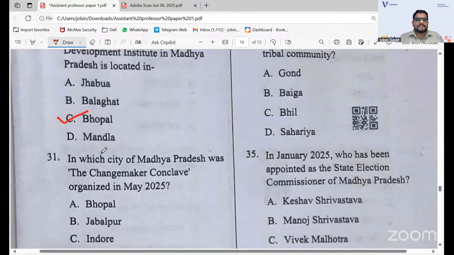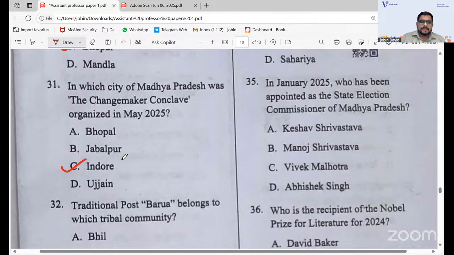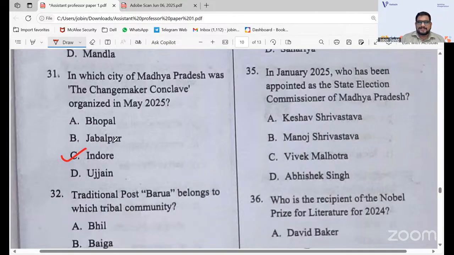And in which city of Madhya Pradesh was the Changemaker Conclave organized in May 2025? They asked a very recent current affairs question. The exam was in June, and they asked a question from May 2025. It's very recent current affairs. The answer is C, Indore. Again, which city? That is Indore city. You will be familiar with Indore as the cleanest city and all.